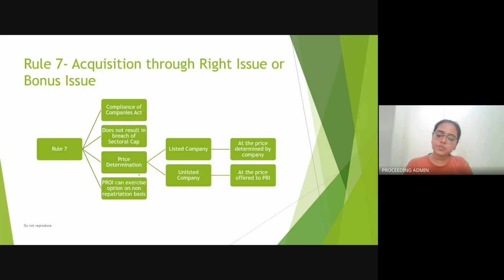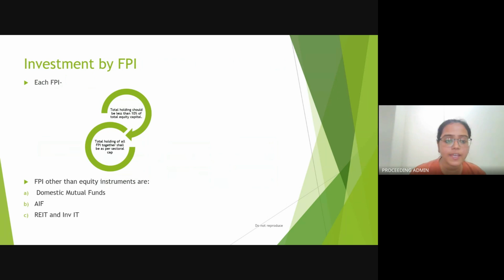The price is to be determined, in case of a listed company, by the company itself, and in case of an unlisted company, it is to be determined by a person resident in India. The investment by FPI. So again, a limit has been imposed on foreign portfolio investors.